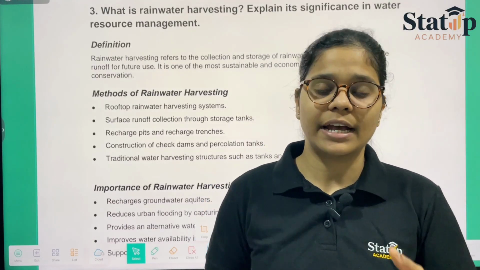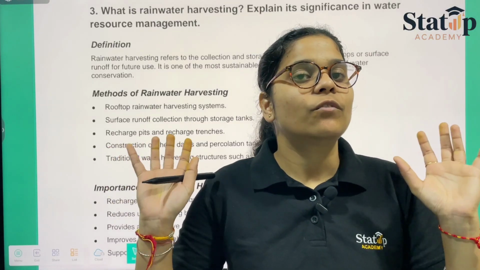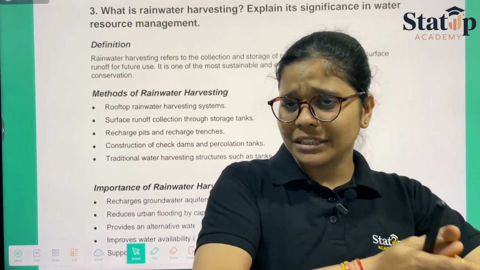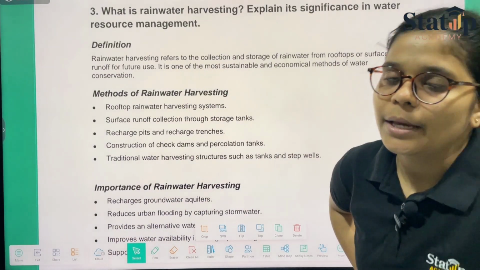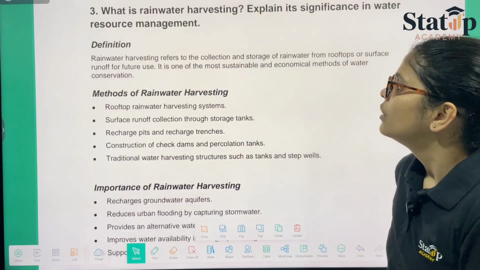So rainwater harvesting, as I've told you, could be done in the semi-arid areas where the people receive, say, monthly rainfall, and that too in very large amount, and after that the whole area feels dry. So areas like this, say Gujarat, Rajasthan, can do rainwater harvesting, and once it is done, then the water could be stored in either larger tanks or could be fed again to the ground in order to improve the ground level.